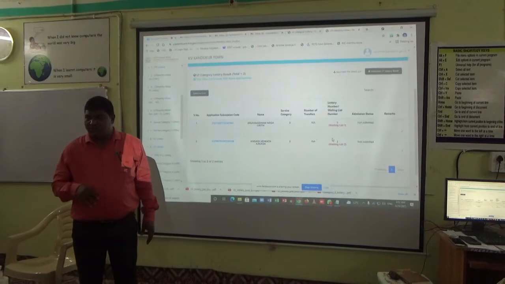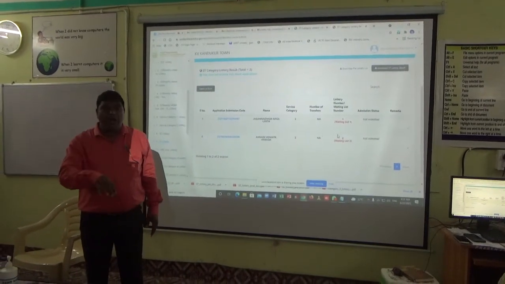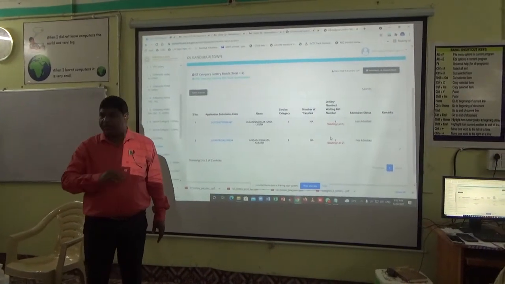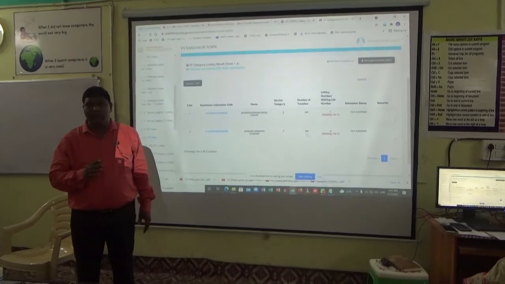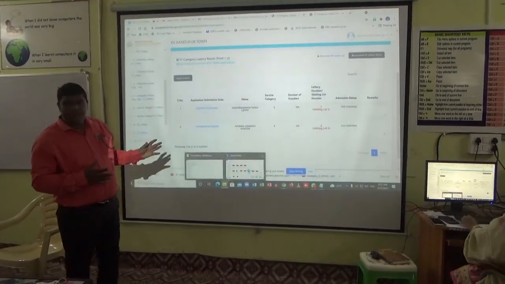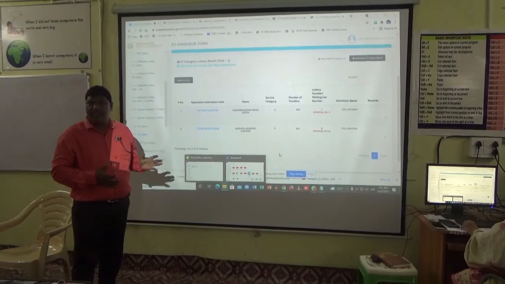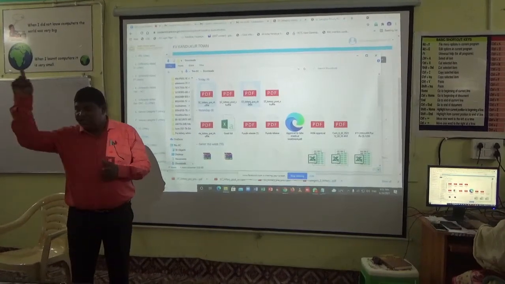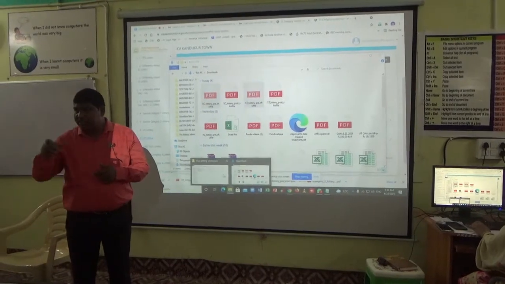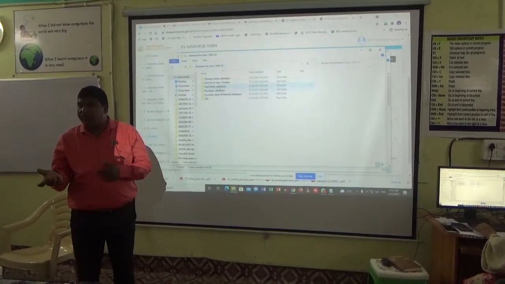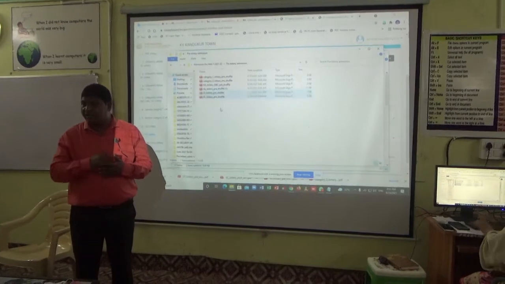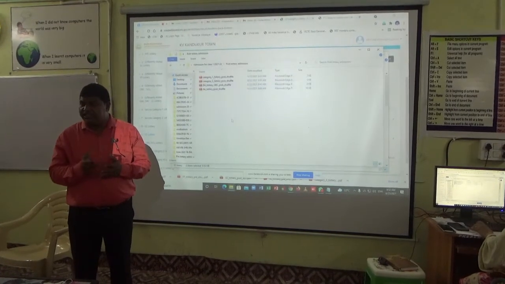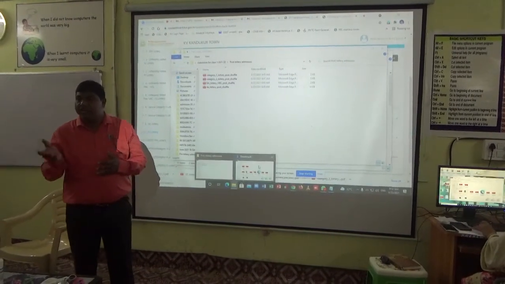Even then, if no child is registered offline, not online, offline application only, then the reservation for ST will be transferred to the SC category, taking the approval from the chairman, stating all the reasons: how many advertisements you have given, how many applications registered, why you are converting ST admission to SC.